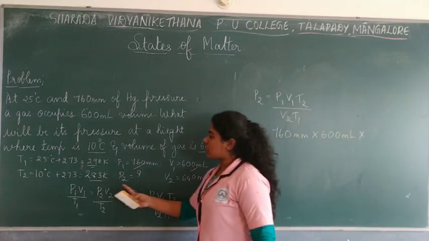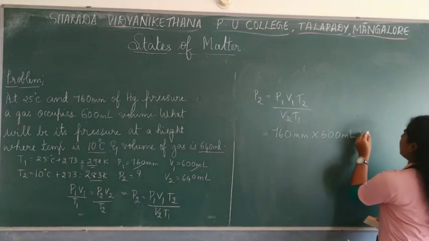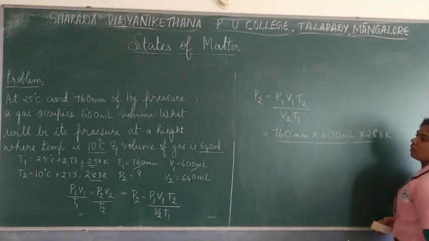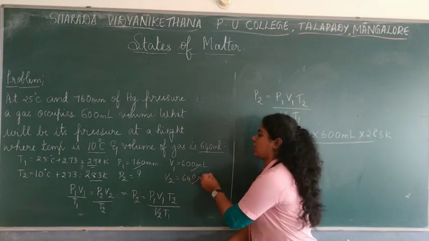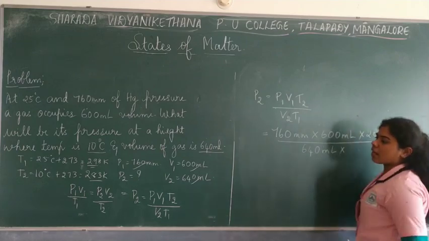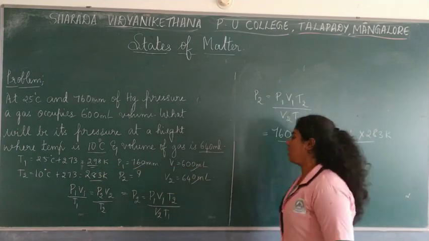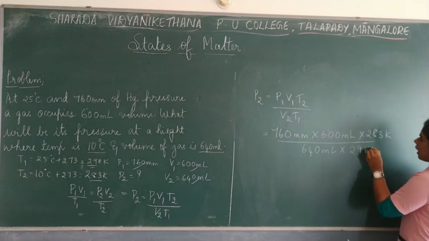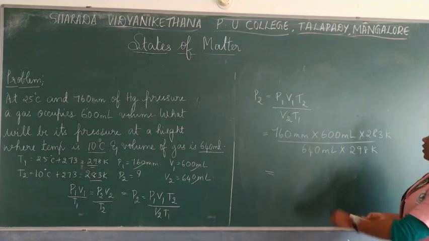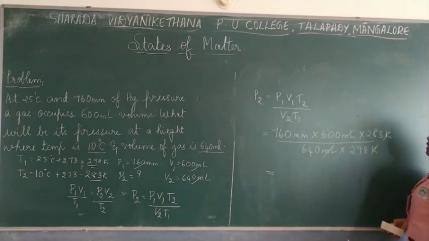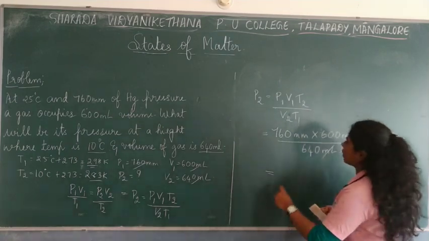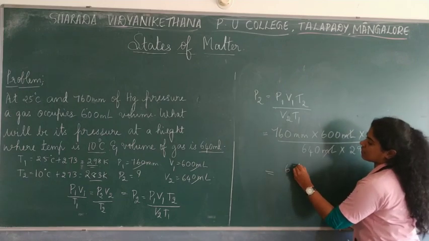Then T2 is 283 Kelvin, divided by V2, which is 640 ml, and then T1, which is 298 Kelvin. So try solving this. Tell me what's the value? ml gets cancelled, Kelvin gets cancelled. First you multiply these and divide by the same. So you get the answer as 676.